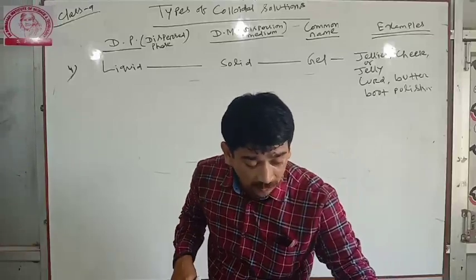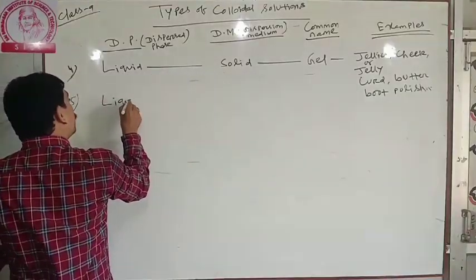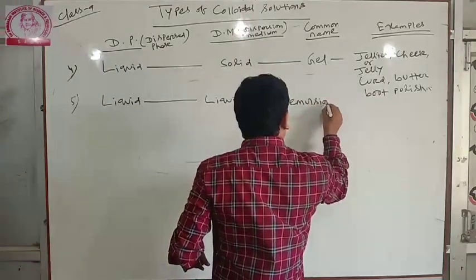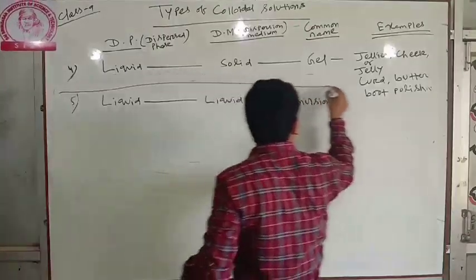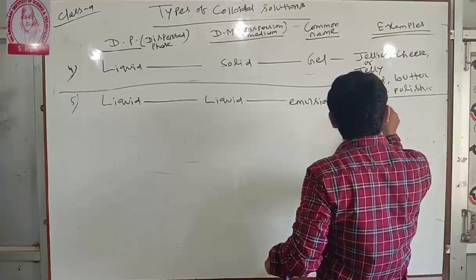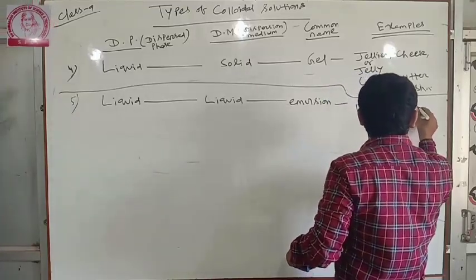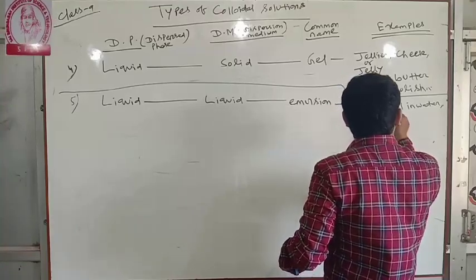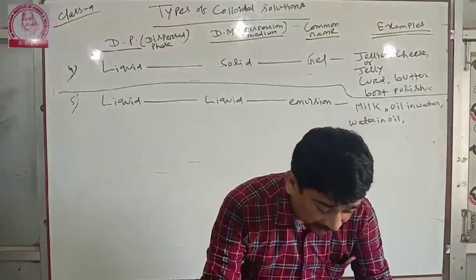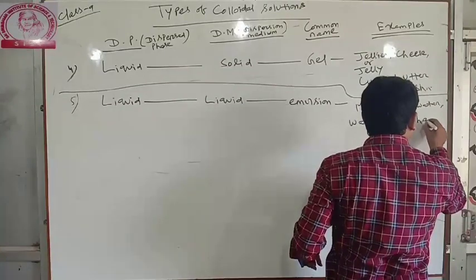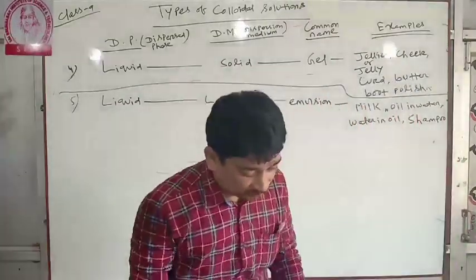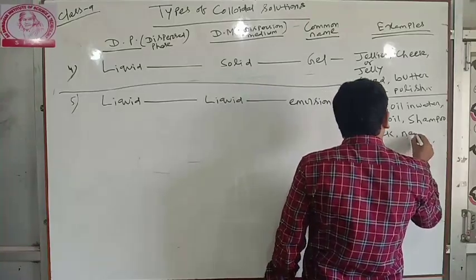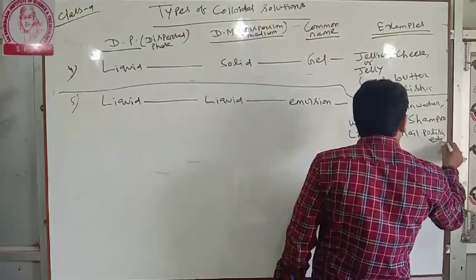Next, liquid in liquid is emulsion. Examples are milk, oil in water, water in oil, shampoo, nail polish, lipstick, etc. So these are the examples of emulsion.